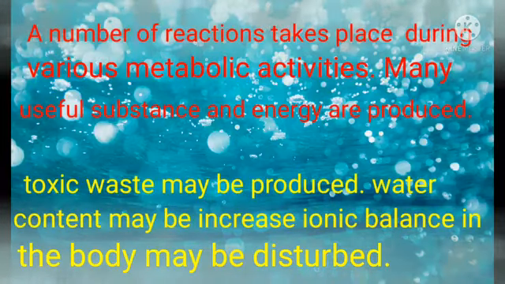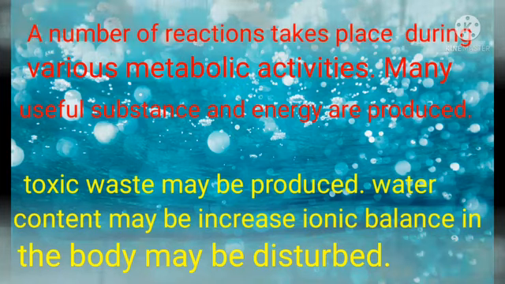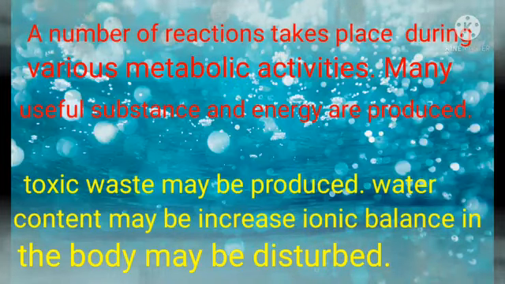A number of reactions take place during various metabolic activities. Many useful substances and energy are produced. At the same time, other things happen: toxic waste may be produced, water content may increase, and ionic balance in the body may be disturbed.